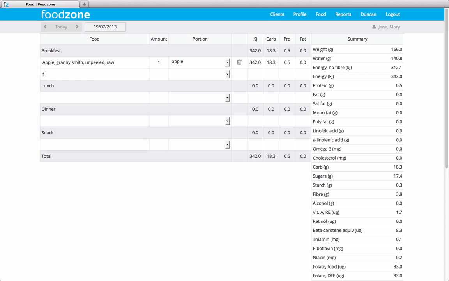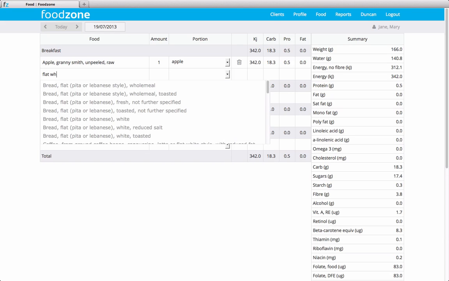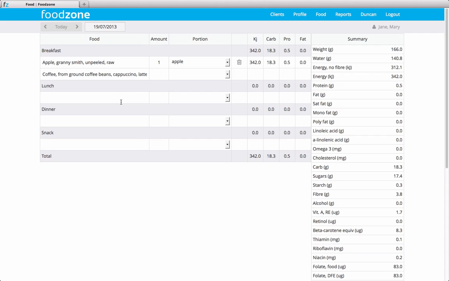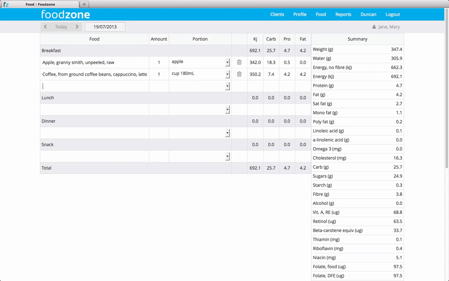So let's add in flat white. We could enter in a regular flat white. It's entered in the text. We need to then click on that cell again and push enter, and it will give us a portion option. Let's choose cup, come back, put in one, tab along back to the portion, tab again, and that tab key on the keyboard will refresh the page and add a new row.